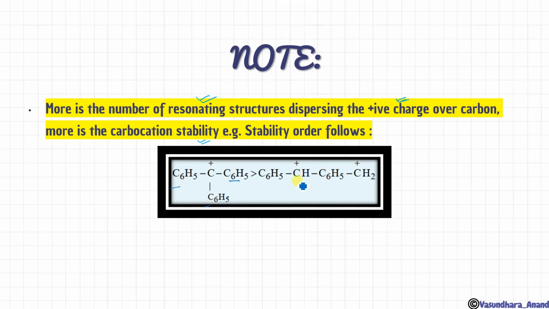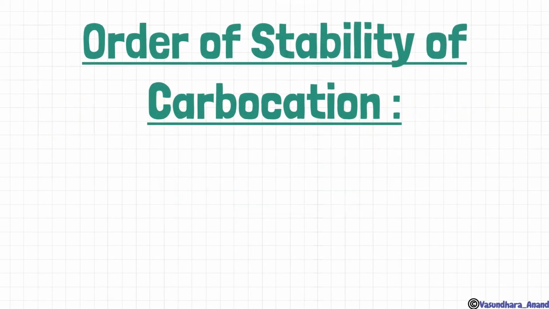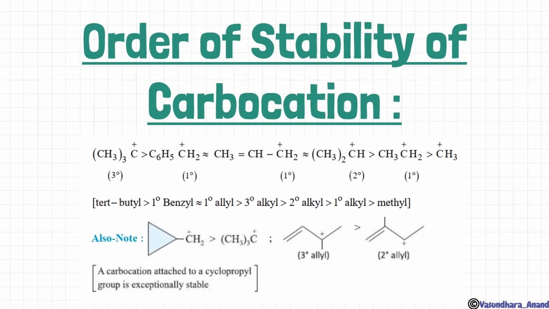One second, there is some problem in this. This sign would be like this, and here one thing is missing over here. So this is secondary carbocation with 2 resonating structures, and this one is primary carbocation with only 1 resonating structure. So that's why this will have the least stability. Order of stability of carbocation will be like I have explained all this, and now together.